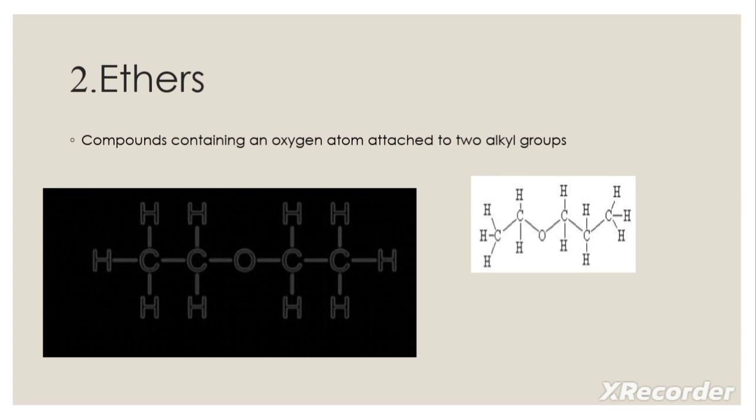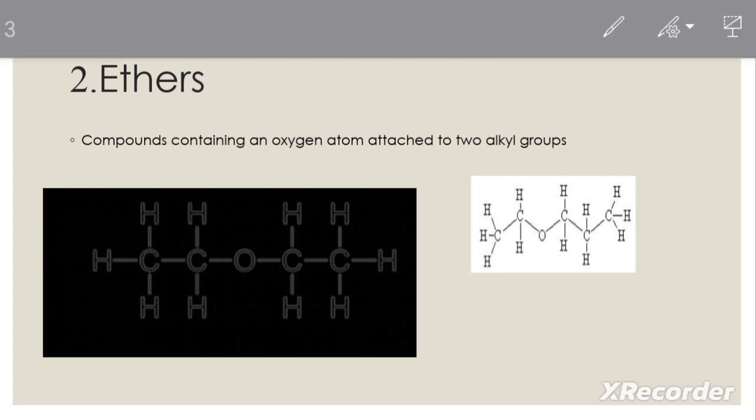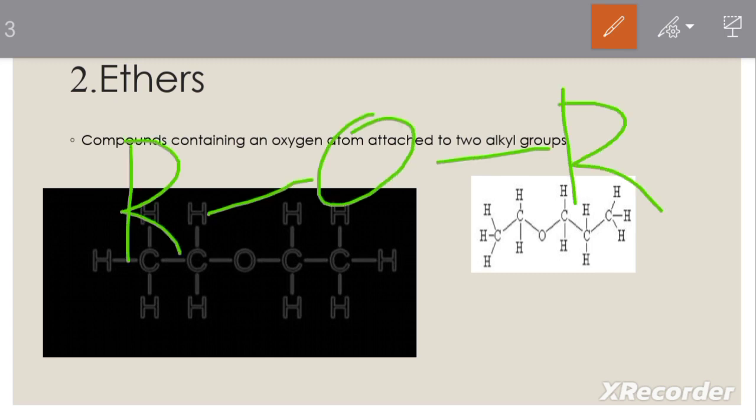Okay. Then the second type is ethers, right? Compounds containing an oxygen atom attached to two alkyl groups are ethers. So if we take an oxygen atom and two R groups are attached to it, this is an ether. You know what an R group is, right?